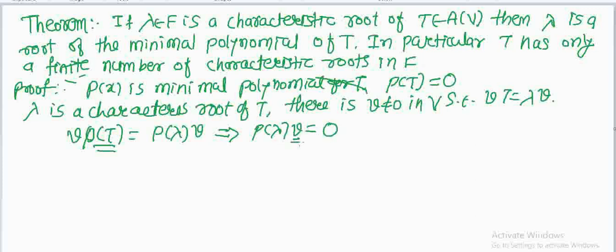But friends, v is not equal to 0, as we have taken.